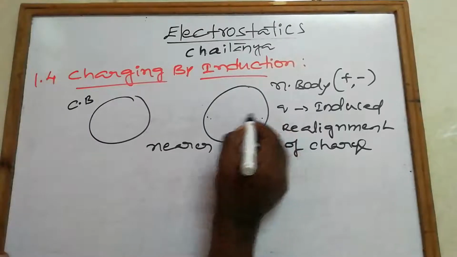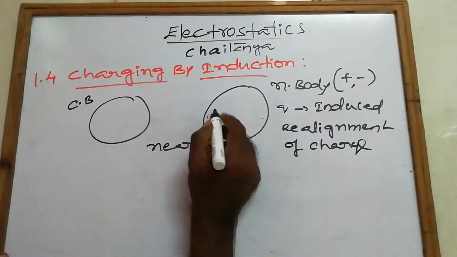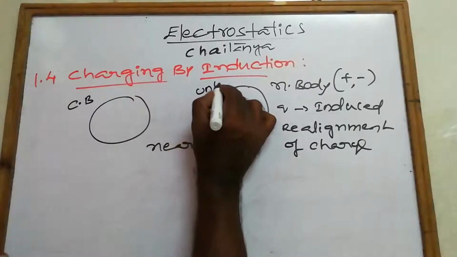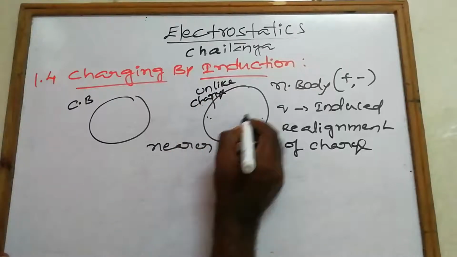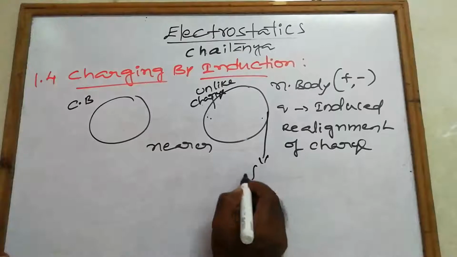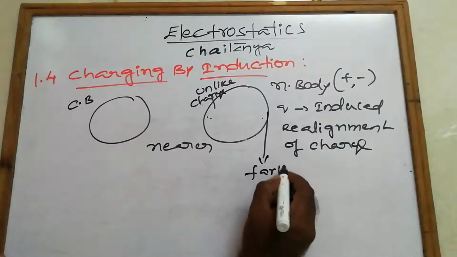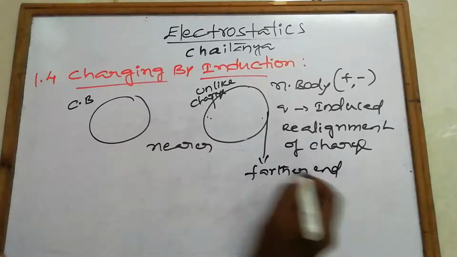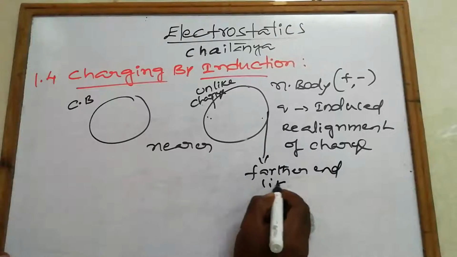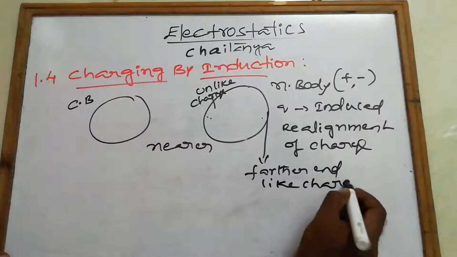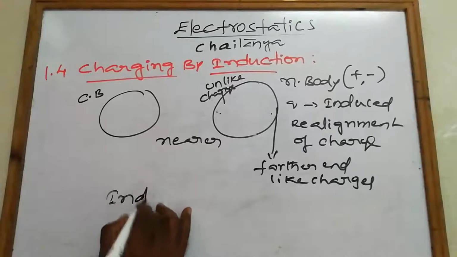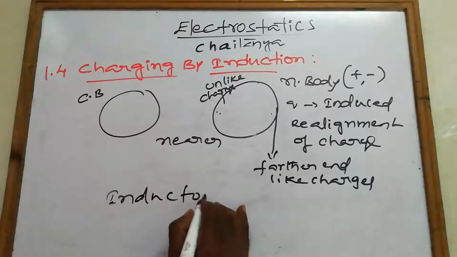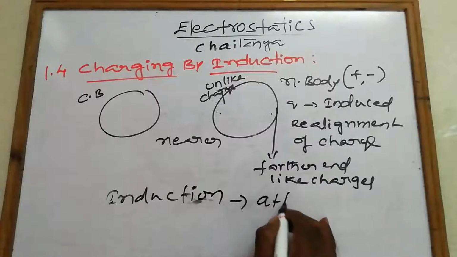The nearer side of the neutral body gets unlike charge, and at the further end we get like charges. Induction always precedes attraction.